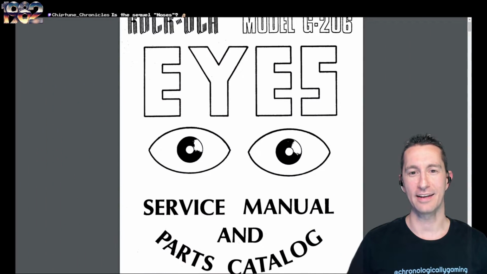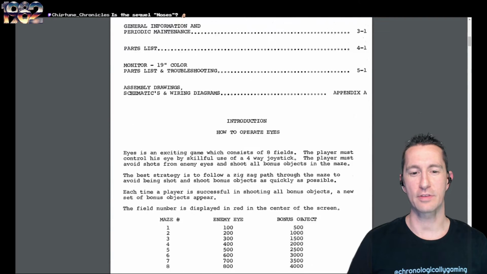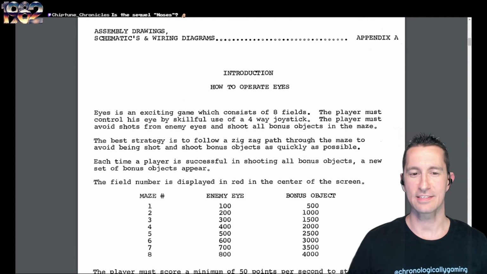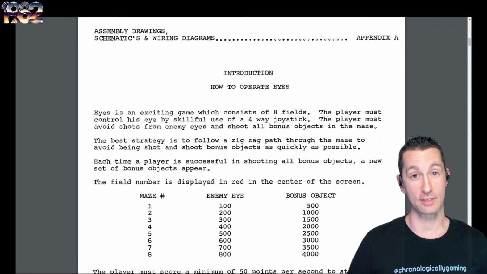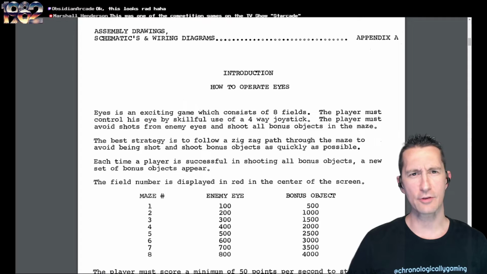And we have the manual for Eyes. Rockola's service and parts manual. Did they tell us how to play the game? Eyes is an exciting game. Consists of 8 fields, or screens. The player must control his eye by skillful use of a 4-way joystick. The player avoids shots from enemy eyes and shoots all bonus objects in the maze. The best strategy is to follow a zigzag path through the maze to avoid being shot and shoot bonus objects as quickly as possible. Hey, check it out. They're giving us tips on how to play an arcade game in the manual.